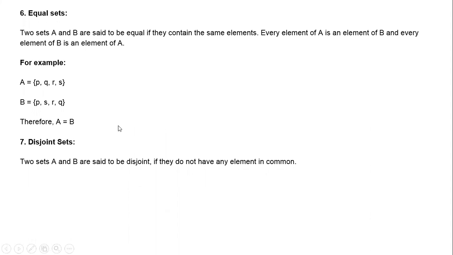What is a disjoint set? Two sets are said to be disjoint if they do not have any element in common. For example, you take this example. A is given like this.